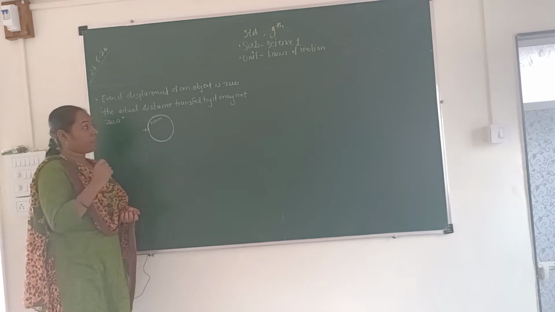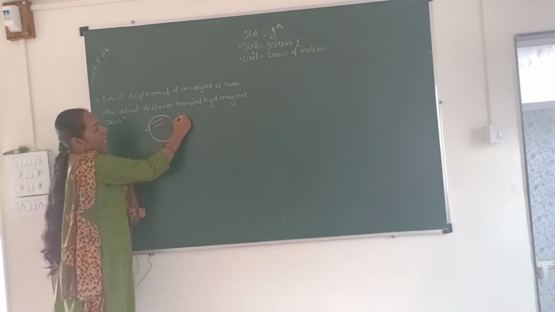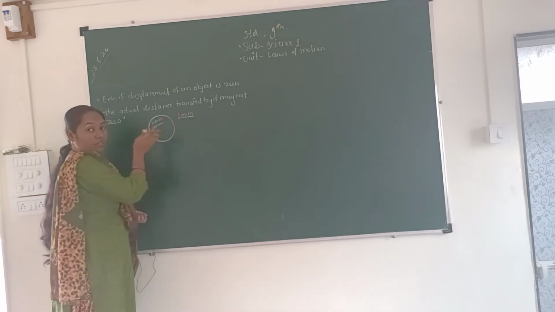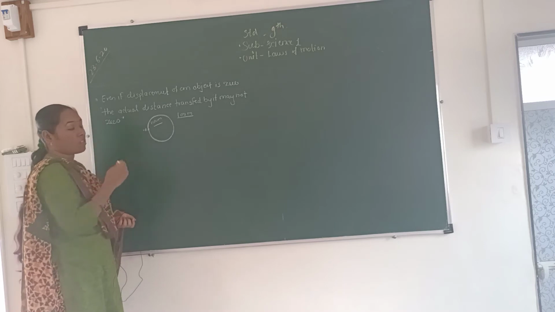You can say the distance is 100 meter, but actually that is not true, it is false.